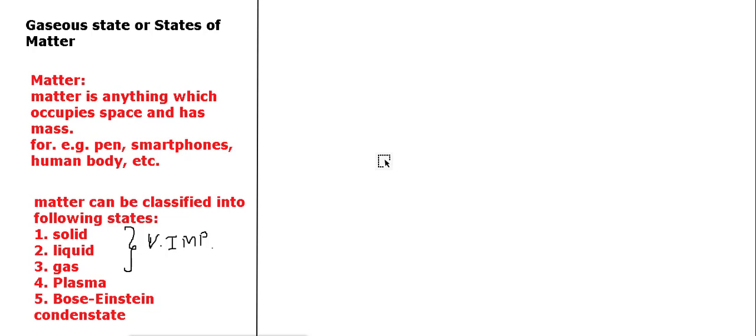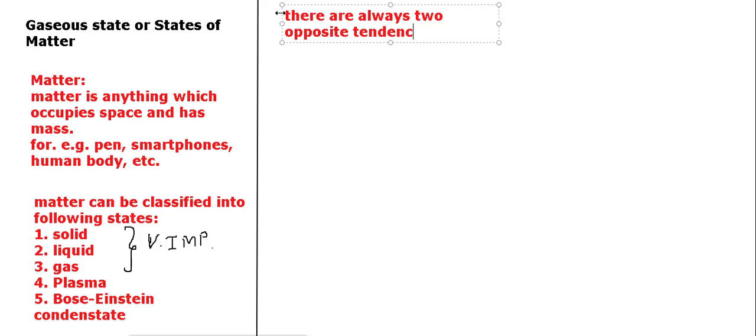Now there are 2 forces acting on a given matter. There are always 2 opposite tendencies in matter which determine the states of matter.